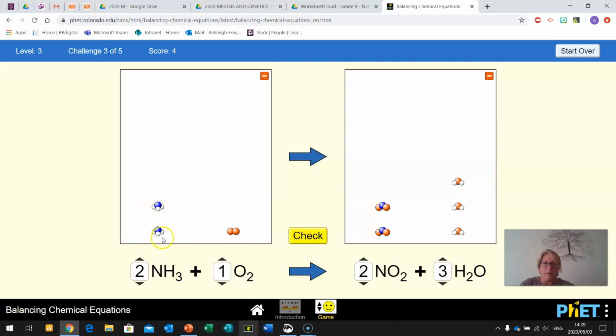So our hydrogens are now balanced, our nitrogens are now balanced. Let's try and look at our oxygens. Here we have 2, here we have 4, 1, 2, 3, 4, plus another 3, 1, 2, 3. So we have 1, 2, 3, 4, 5, 6, 7. So we can add another molecule, that's 1, 2, 3, 4, 5, 6. But now if we add that, that's 7, 8. So here we've got 1, 2, 3, 4, 5, 6, 7. Well, let's add another one, 8. So now our oxygens are balanced.